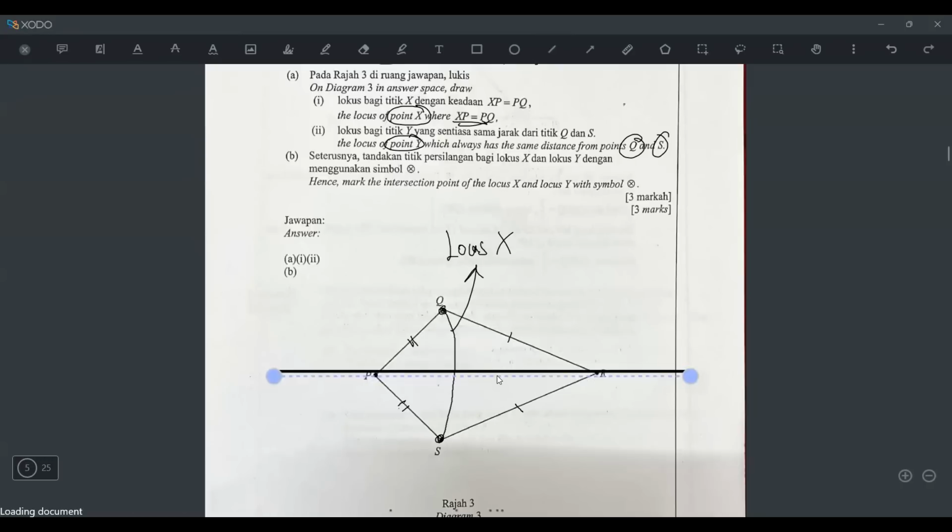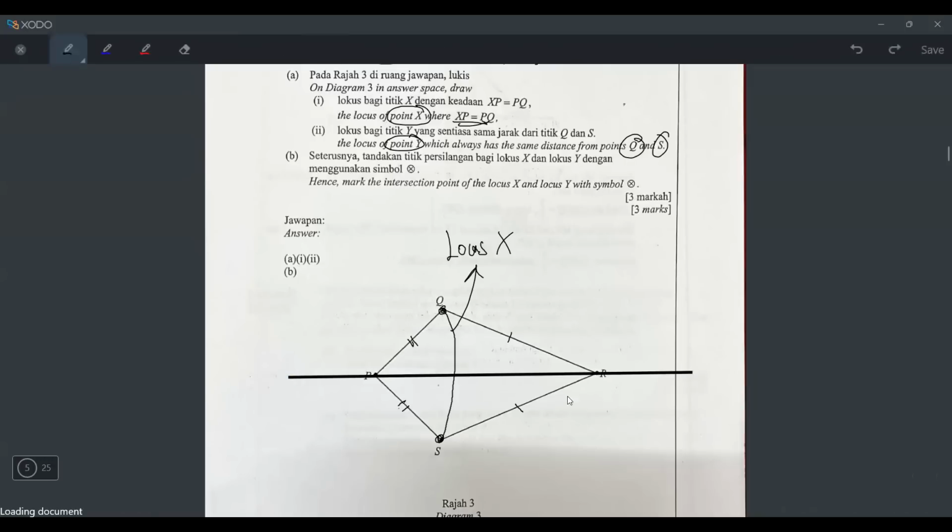I don't know how else to explain it. Okay, I'll try to explain a bit. Why is it like that? Because if you read the question, they say that it has to move such that it always has the same distance from Q and S. It means you will draw the perpendicular bisector of Q and S. But we already know the Q and S half. If you cut this shape in half, it will be the PR line. So this is the locus Y. Just label it like this.